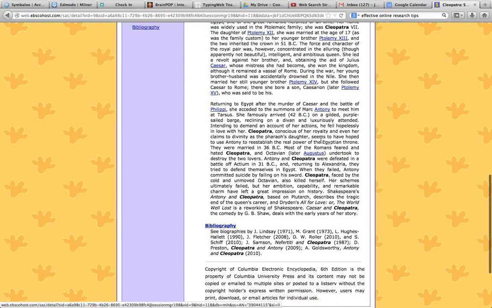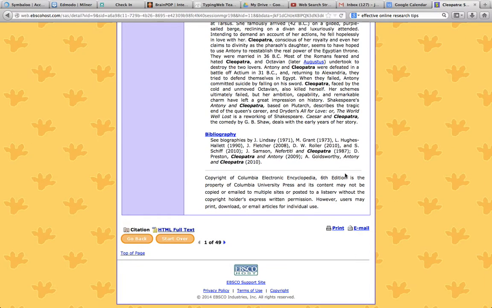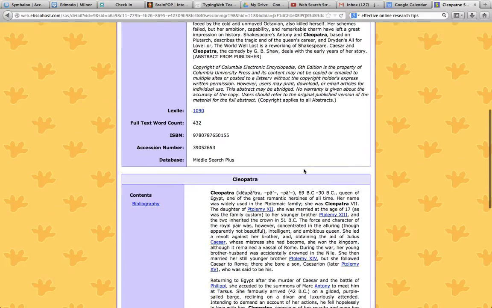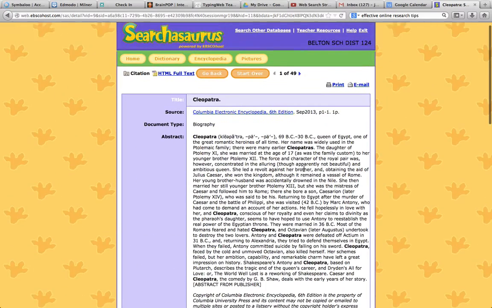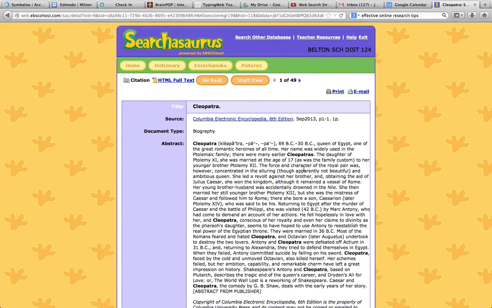It will take you to information about others, and all the information we need down here to cite it, to make sure that we're not stealing the information, that we're giving credit to the authors, just like we do for other online sources and for books. So this is Searchosaurus. Feel free to look around. If you want to go to other databases, search other databases up here at the top.